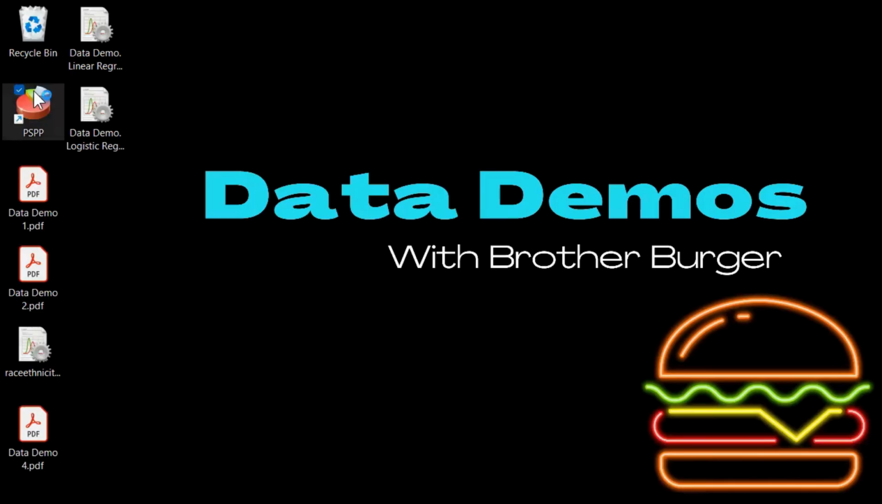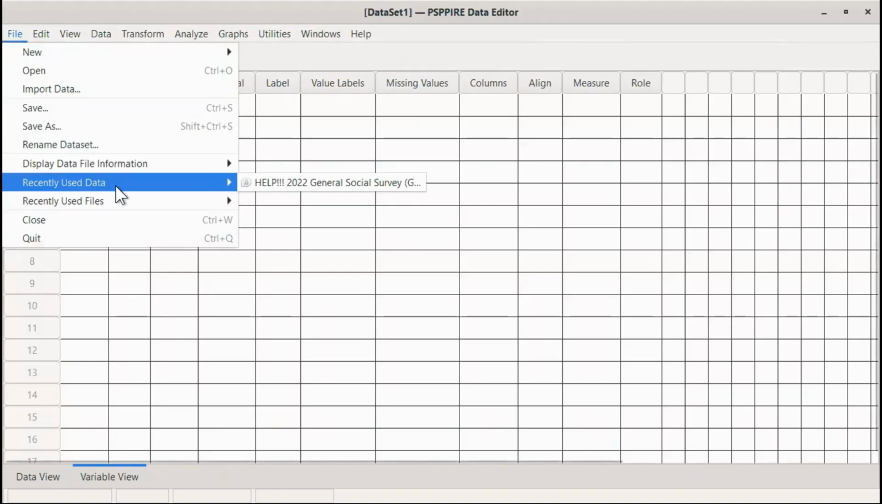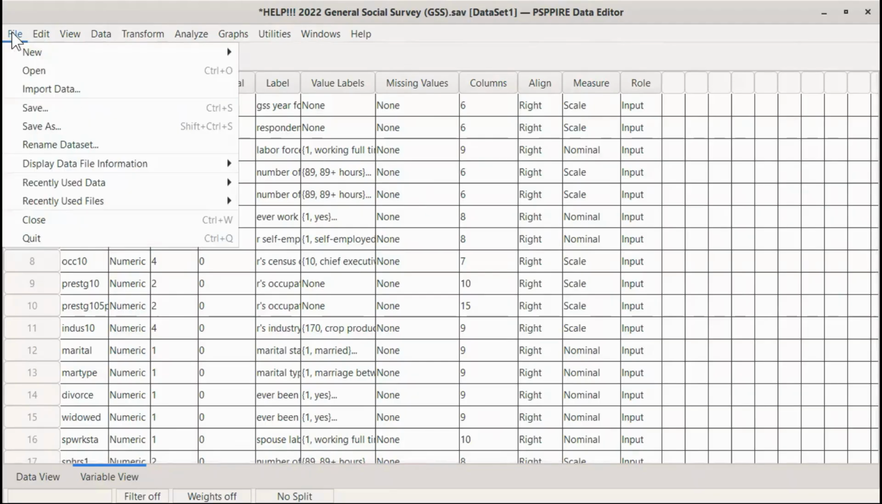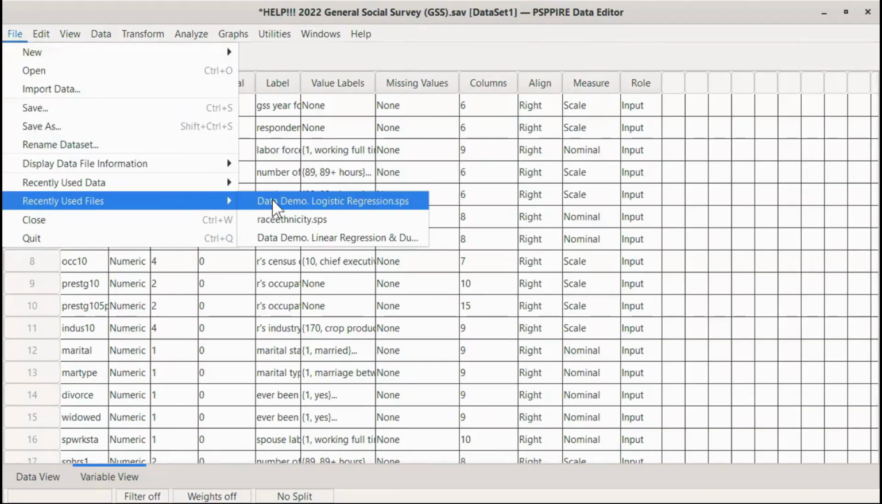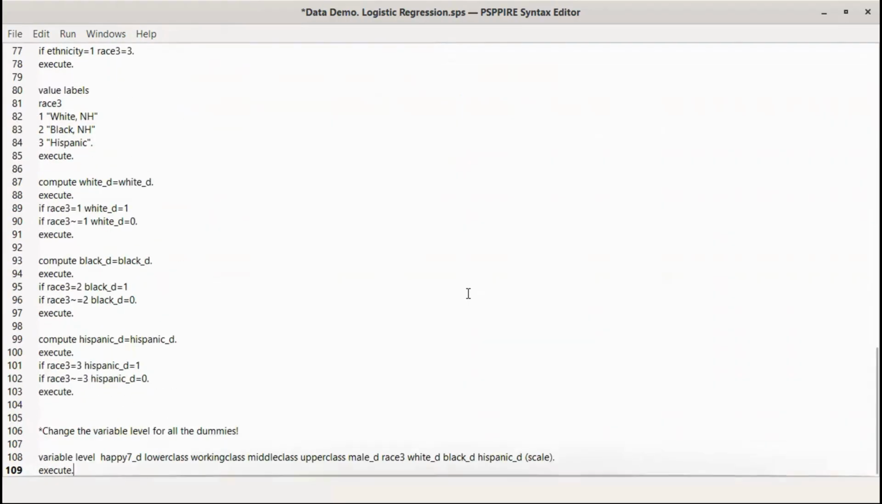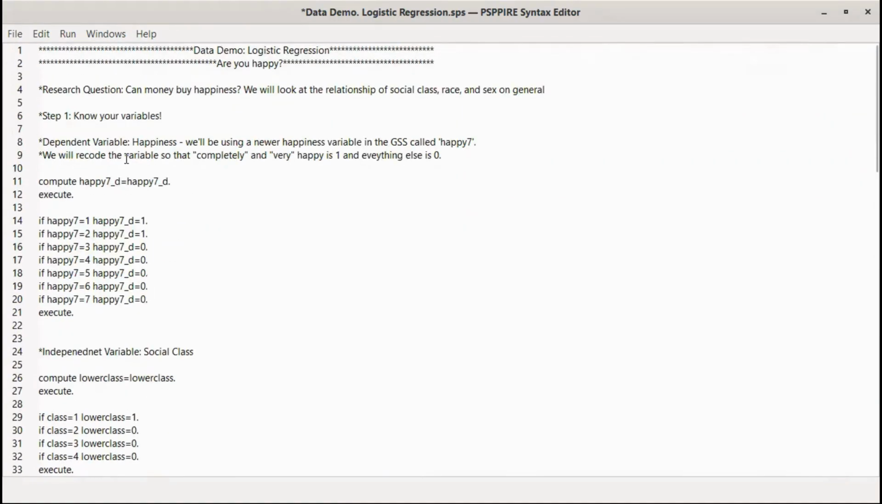So go ahead, let's open up PSPP. Let's get our 2022 General Social Survey up. And just like with linear regression, with this one, I have some help for you. I want you to use the provided syntax file. You can get this on Canvas. This is just to help us get started so we don't have to do all this stuff in this video, which would be awful.